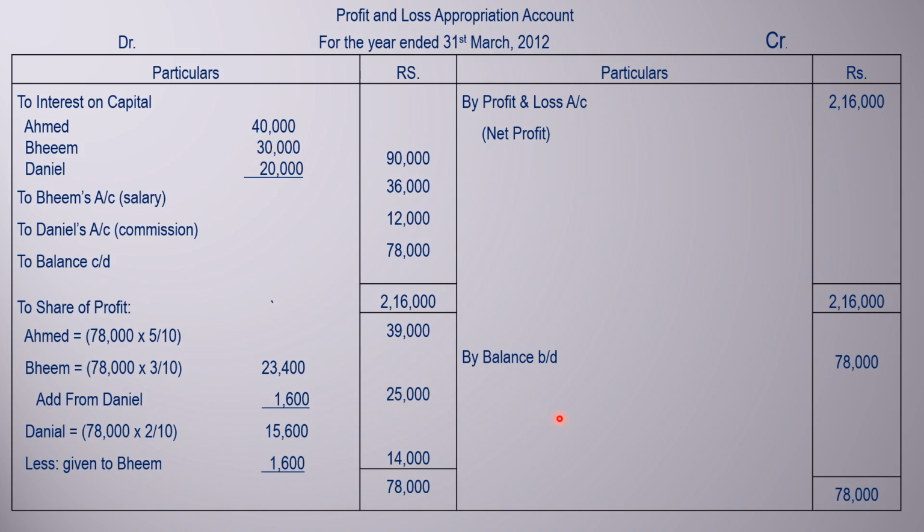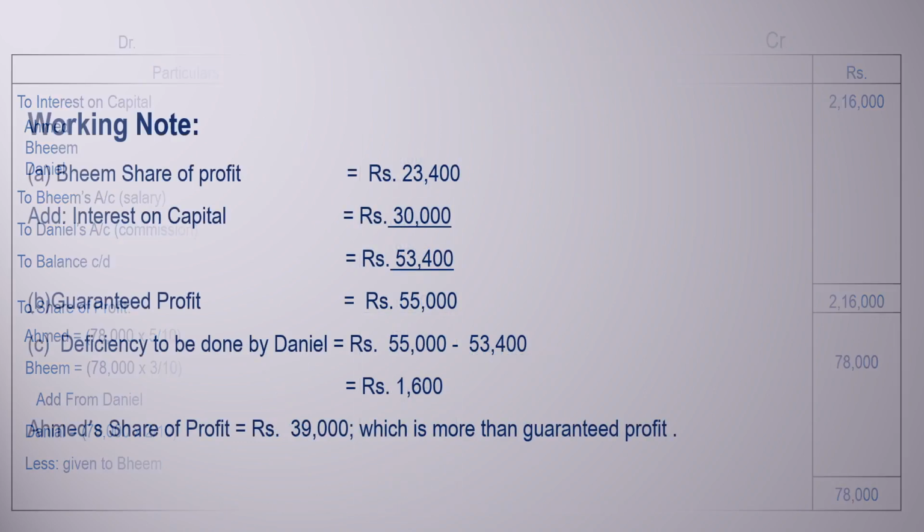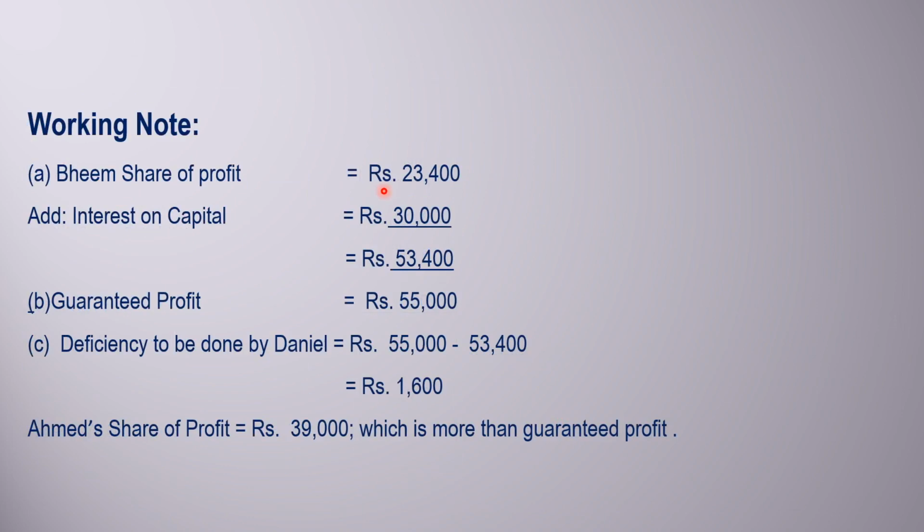and that is added to Bhim, 1,600, to make up his minimum profit of 25,000 plus interest on capital of 30,000, so 55,000 came here. Now see the working. Bhim's share of profit in the normal situation is 23,400, add interest on capital 30,000, so total profit including interest on capital is 53,400, but the guaranteed profit is 55,000. Therefore the shortage is 55,000 minus 53,400, that is 1,600, which will be borne by Daniel. So this 1,600 we deducted from Daniel and added to Bhim.